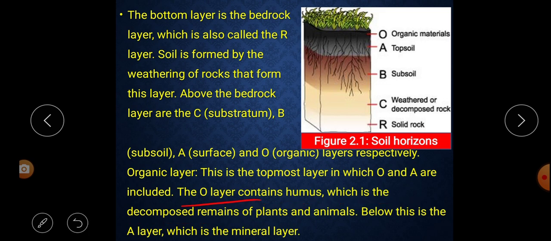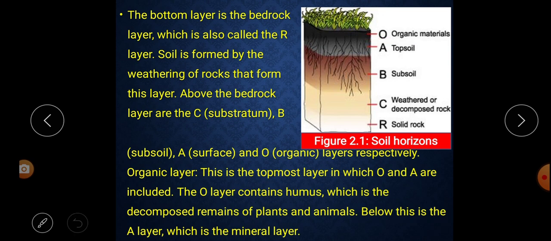Next, below this is the A layer, which is the mineral layer. Under the O layer, what do you find? The A layer. What is that? Here we find the mineral layer. Understood? This organic layer, the upper part of the earth, contains O and A. Both O and A are included.